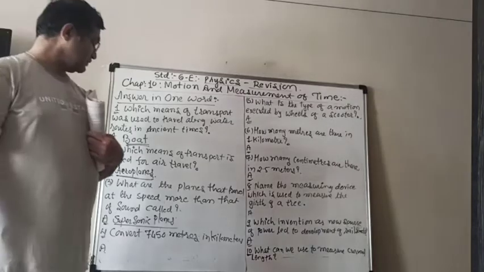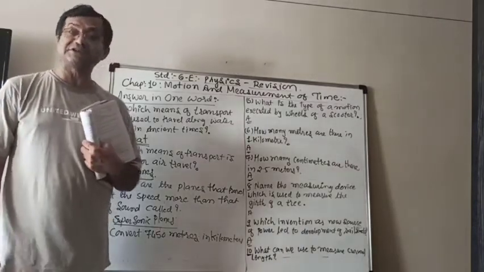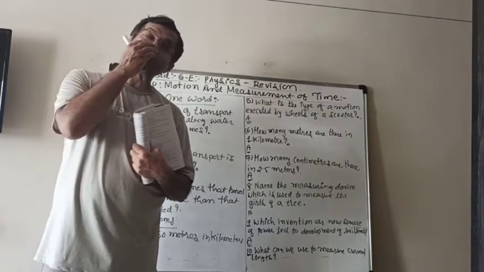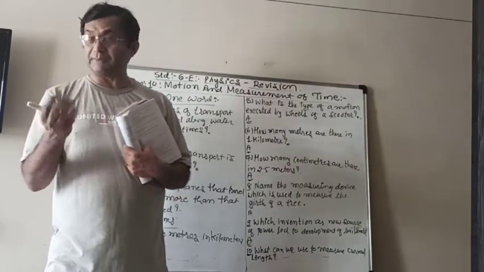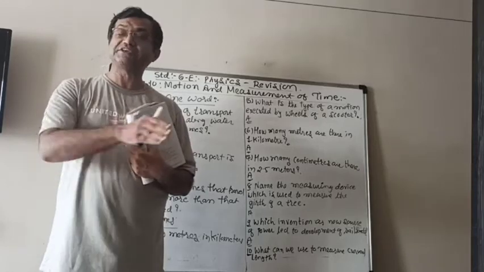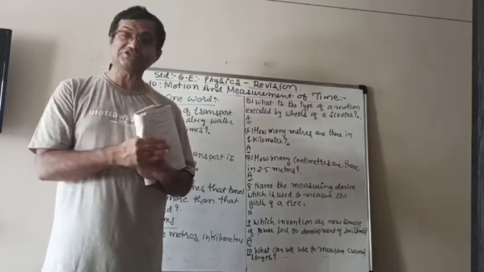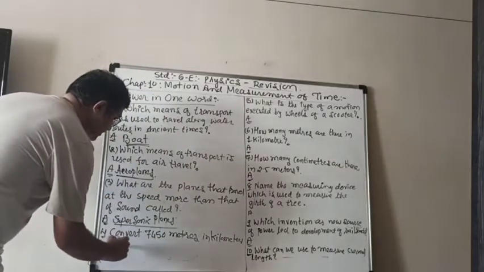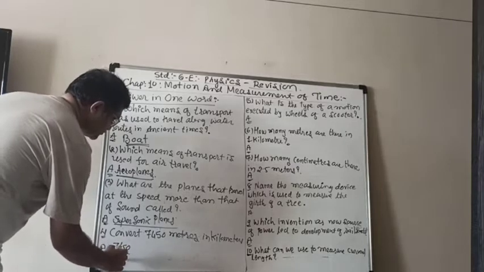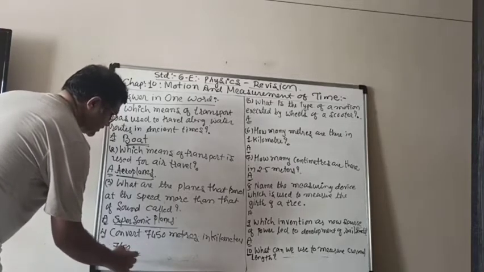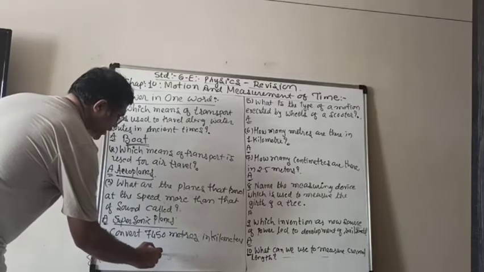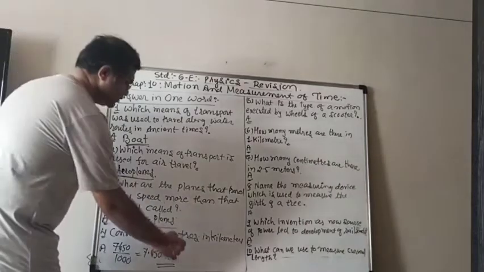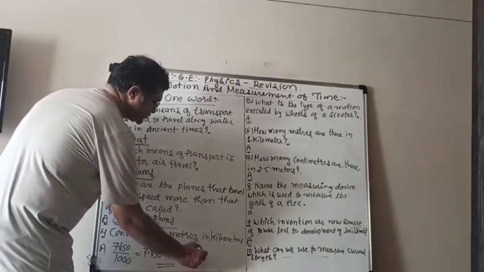Convert 7,450 meters into kilometers. Now, if you want to convert kilometers into meters, we have to multiply by 1000. But here it is reverse, from meters to kilometers, so we have to divide by 1000. So 7,450 upon 1000 can be written as 7.450 kilometers, or you can write 7.45 kilometers also, right?